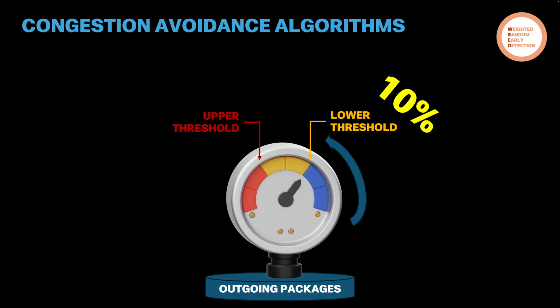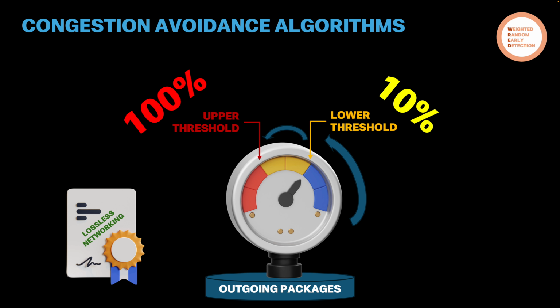If it doesn't clear the buffer and the queue continues to fill up, we might reach the red limit, in which case all packets are marked. But let's remember that the goal is not to discard packets. On the contrary, the goal is to avoid packet loss to achieve a lossless network. Therefore, we will use the WRED algorithm with ECN to obtain a better result.